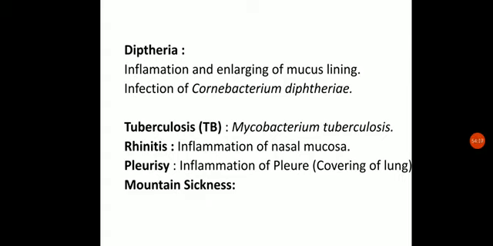And rhinitis, it's inflammation of the nasal mucosa. This is a different condition which is basically found in different diseases, right? Example, rhinitis, inflammation of nasal mucosa. Okay, next is pleurisy, inflammation of the pleura.